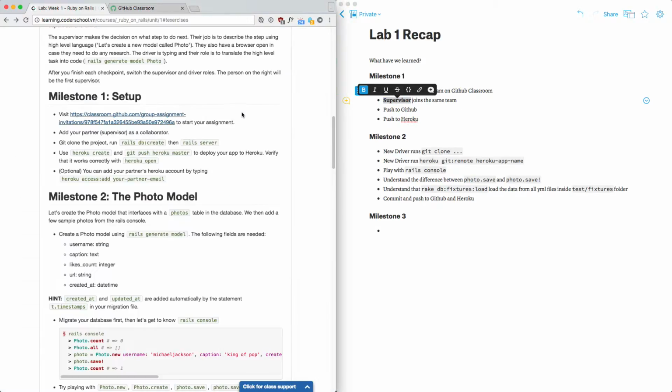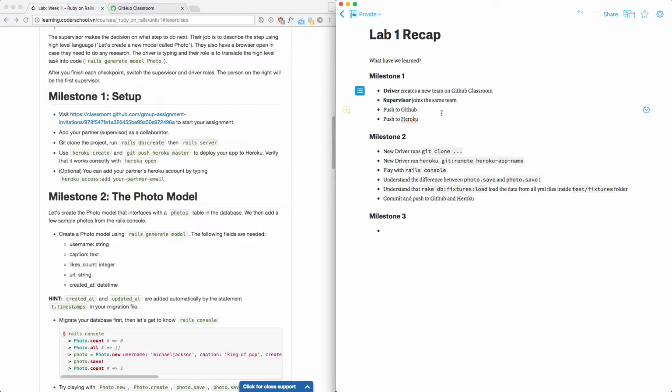You push to GitHub, and you push to Heroku. The purpose of GitHub is what? So that your supervisor, your partner, can pull. Heroku is just so that your visitors, whoever the product owner is, can test. So you don't pull from Heroku. It makes sense to have two different things.